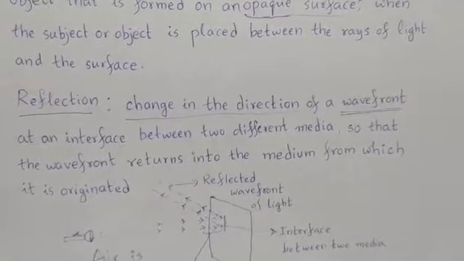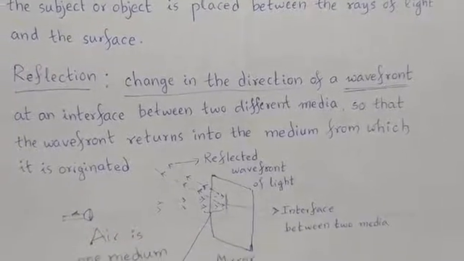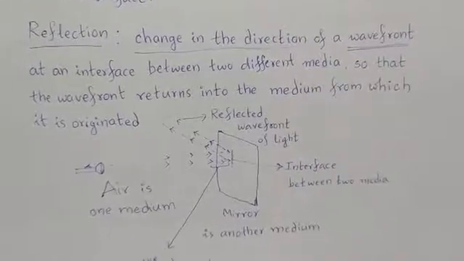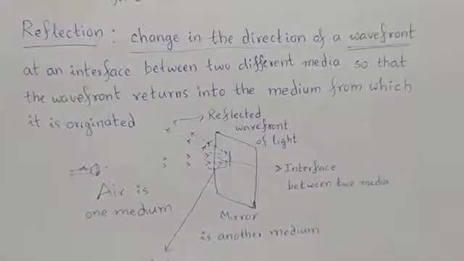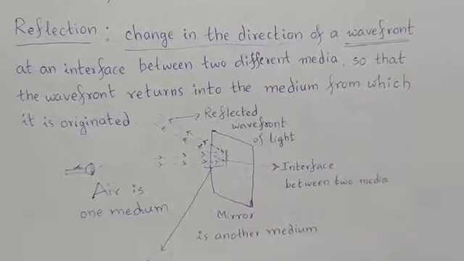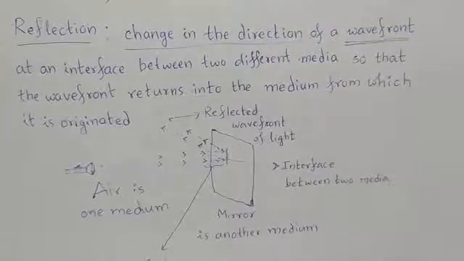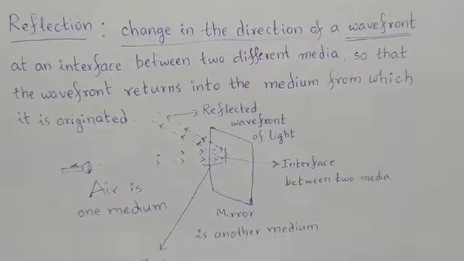Reflection. What is reflection? Reflection is change in the direction of wave front at an interface between two different media, so that the wave front returns into the medium from which it originated.